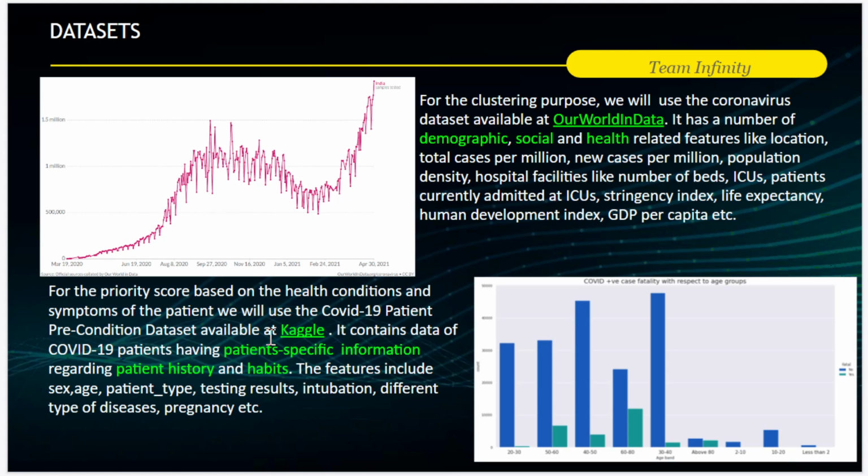The data has been taken from mainly two sites. For the demographic, social, and health data, we are using Our World in Data, which provides regular updates on these features for every country. For the priority-based score, we are using the COVID-19 patient precondition dataset available at Kaggle. It contains data of some patient-specific information and habits like sex, patient type, testing results, intubation, different types of diseases, respiratory, pregnancy, etc.